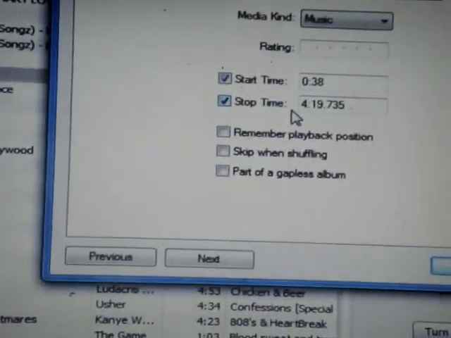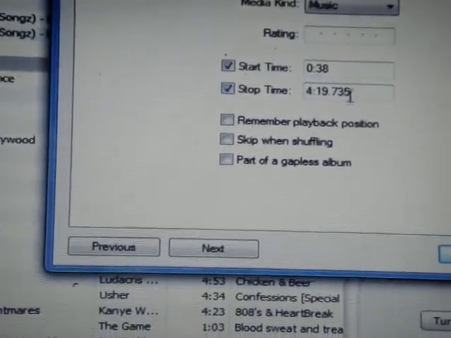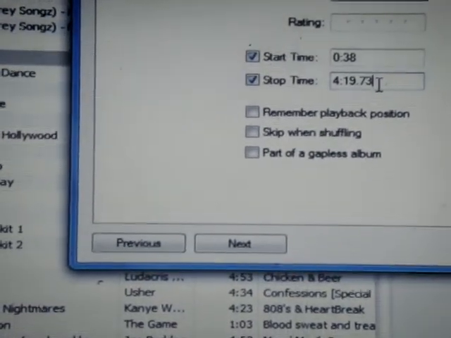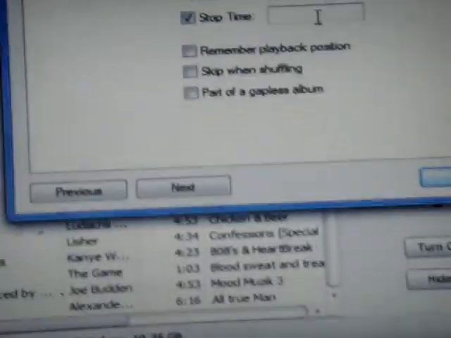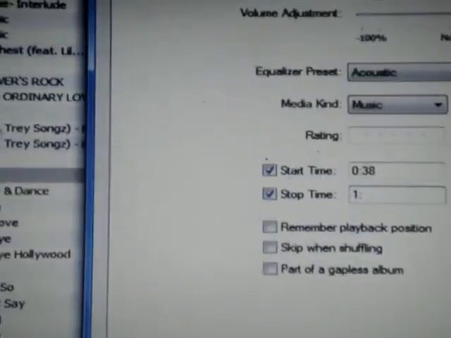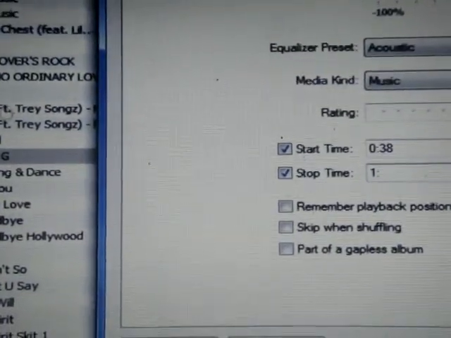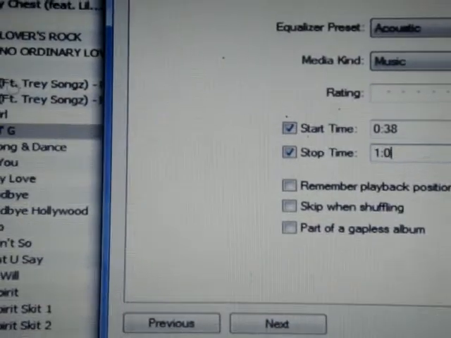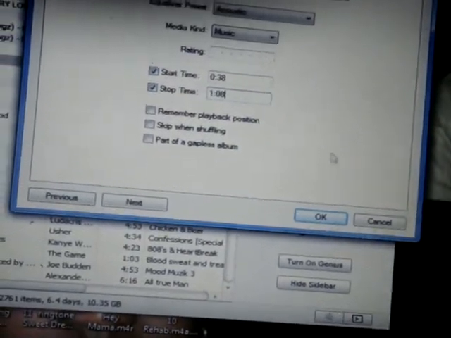Oh, here we go with this again. Hold on. There's a minute and 8 seconds. 30 seconds, remember. See it? 30 seconds. Now go to OK.